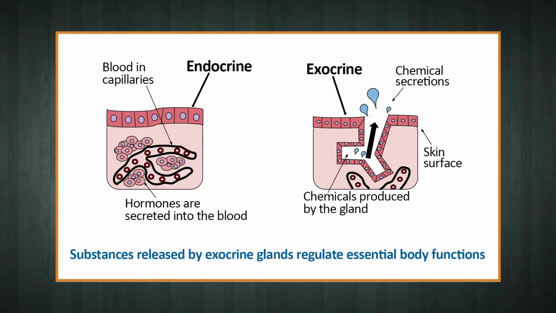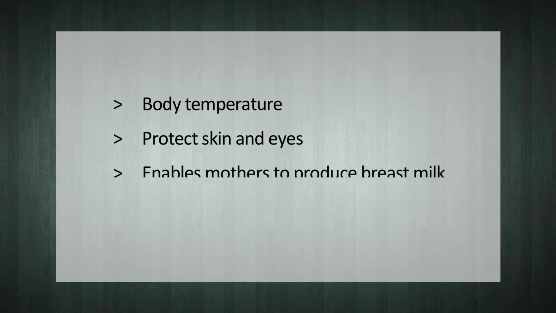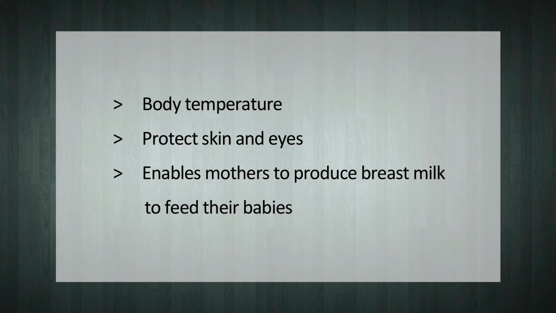The substances released by the exocrine glands regulate essential functions of the body. They are involved in regulating several body activities such as body temperature, protect skin and eyes, enables mothers to produce breast milk to feed their babies, and many other important functions.